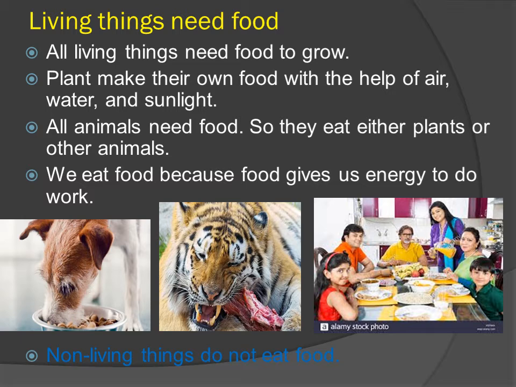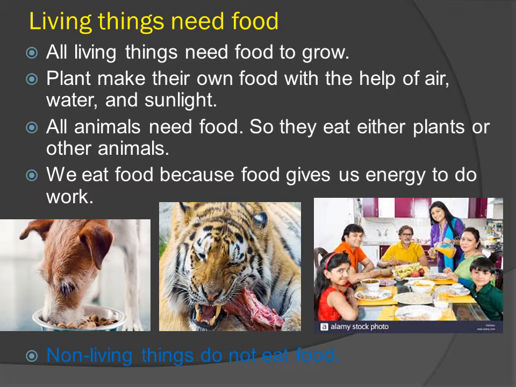All animals need food. See the picture. A dog is eating food and a tiger is eating meat.